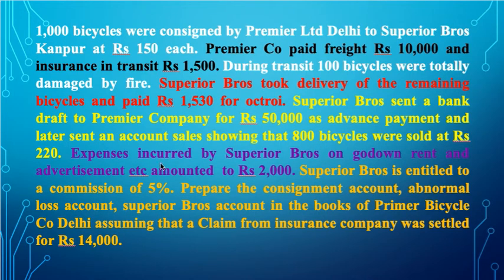Fine. Then expenses incurred by Superior Bros on godown rent and advertisement etc. amounted to rupees 2000. Then next, Superior Bros is entitled to a commission of 5%. Fine. So what we have to do is prepare consignment account, abnormal loss account and Superior Bros account in the books of Premier Bicycle Company Delhi, assuming that a claim from insurance company was settled for rupees 14,000.